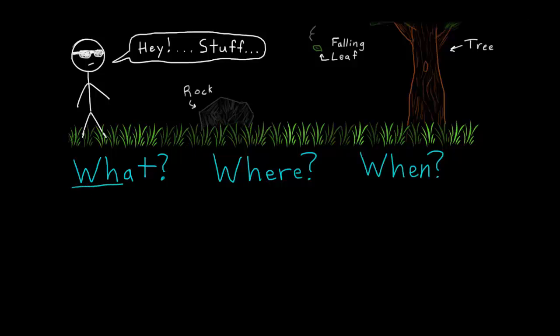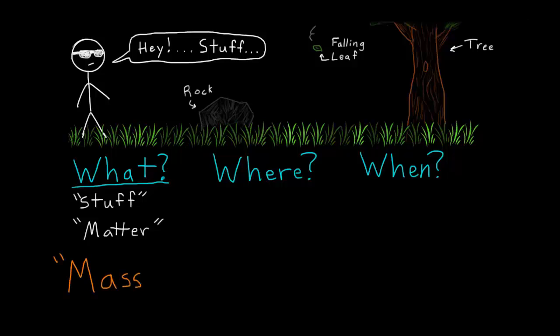First, what are we looking at? There are many ways of answering this question, but we'll take a simple approach and say that everything is made of stuff, or matter, and not worry about different kinds. To describe how much stuff, or matter, an object is made of, we'll use the word mass. An object with a higher mass is made of more stuff than an object with lower mass.